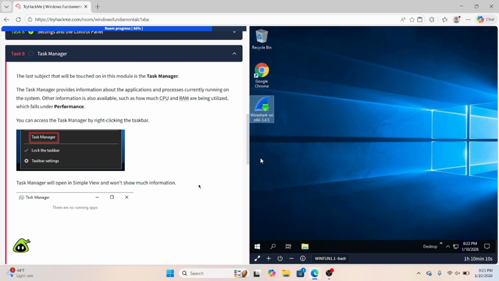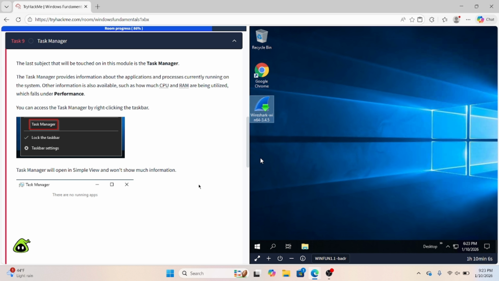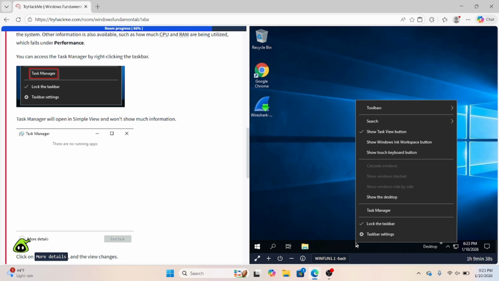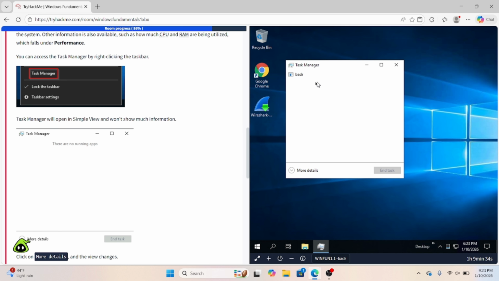The last subject we're going to be touching on is going to be the Task Manager. The Task Manager is going to provide information about the applications and the processes currently running on the system. Other information is also going to be available there, such as how much RAM and CPU are being utilized, which is going to fall under performance. You can access all of this by right-clicking the taskbar here. Then you click on Task Manager. And then you can see Task Manager.